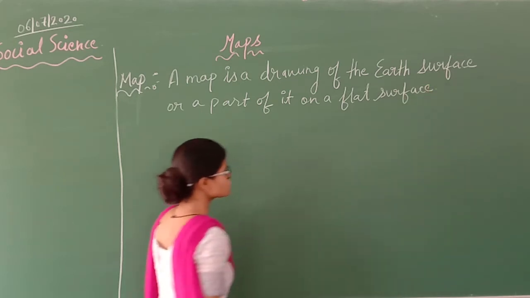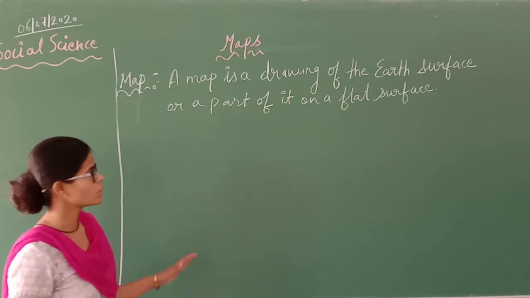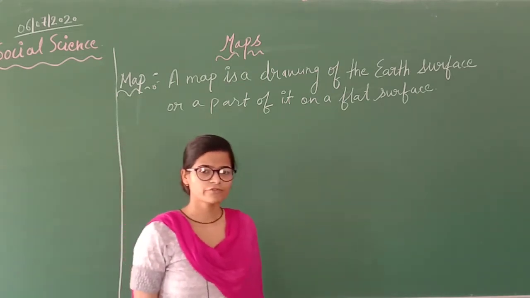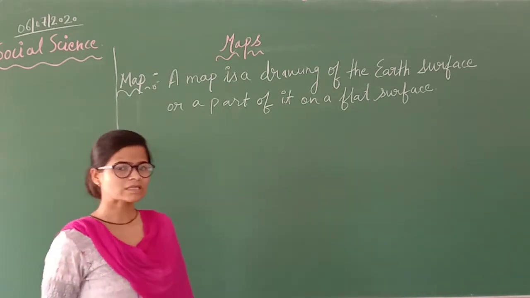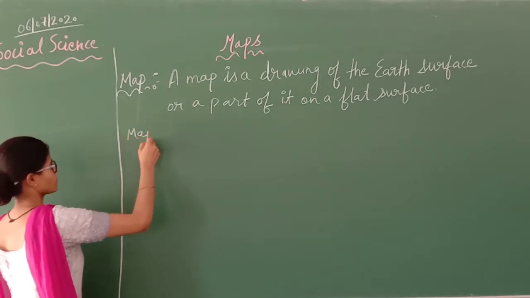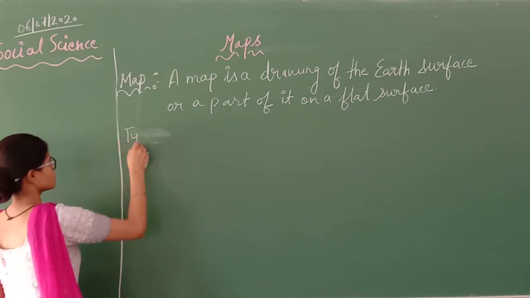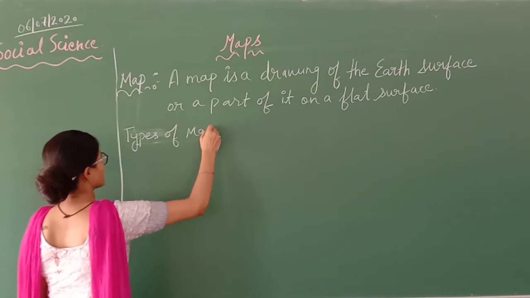Okay, so this is the small definition which is easy for you to learn. In this map we have different types of maps also. So what are those types? Types of maps.